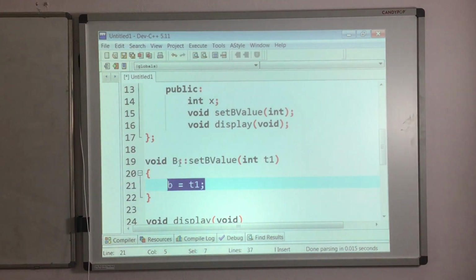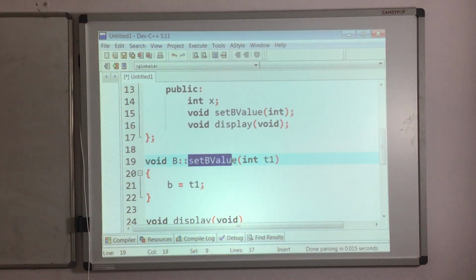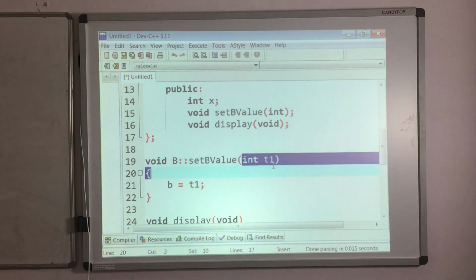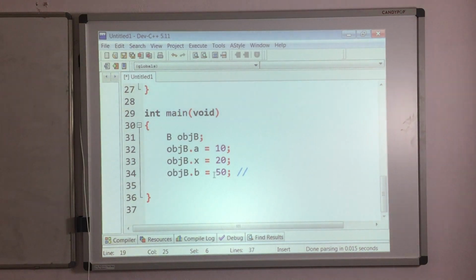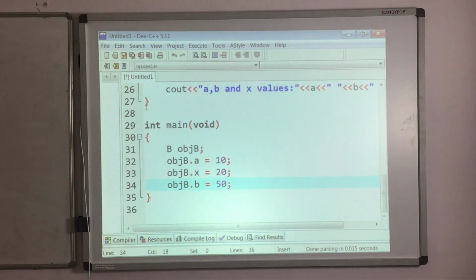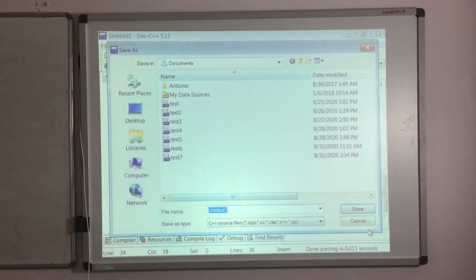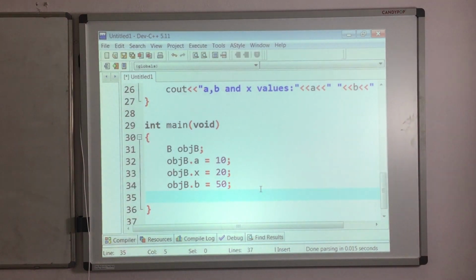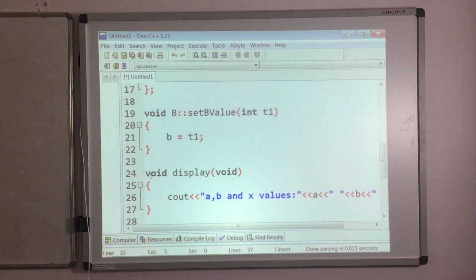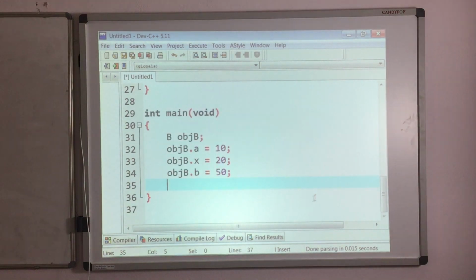So what I will do now, I will call this set b value function by making use of this b's object and by passing a simple parameter, and that parameter will get initialized to this b variable. First we'll try like this and see what error we will get. After this I will try to display, because we have to invoke this display function so that we will see the output on the output screen.